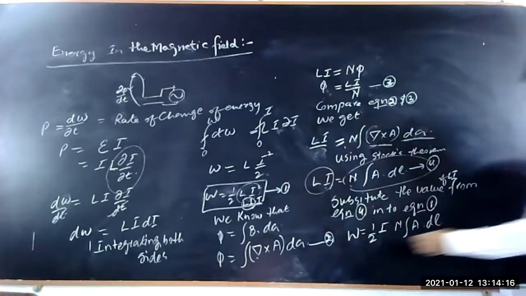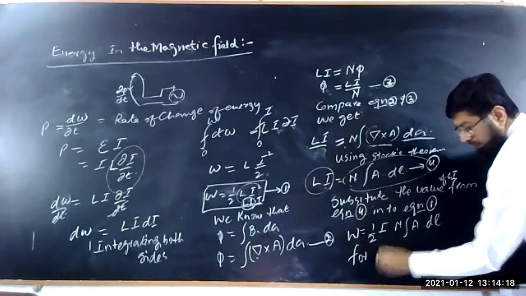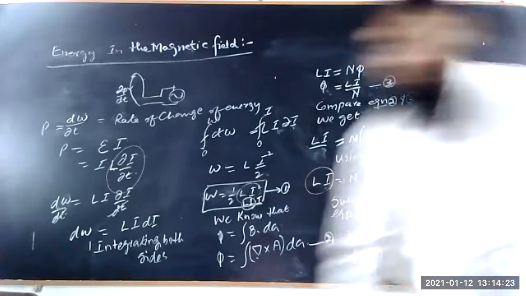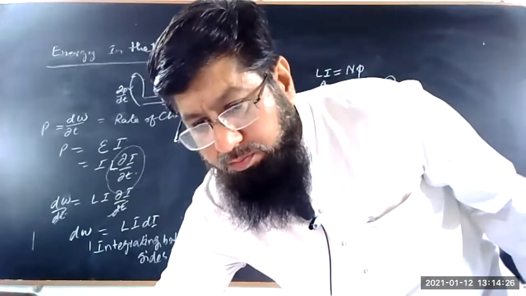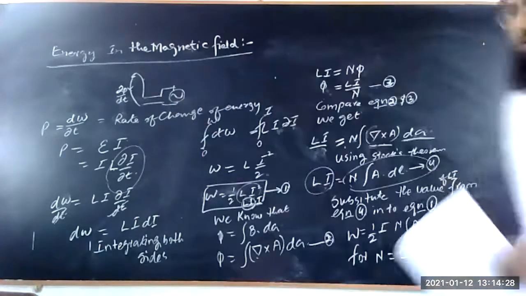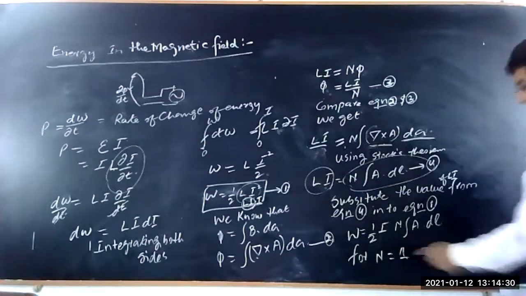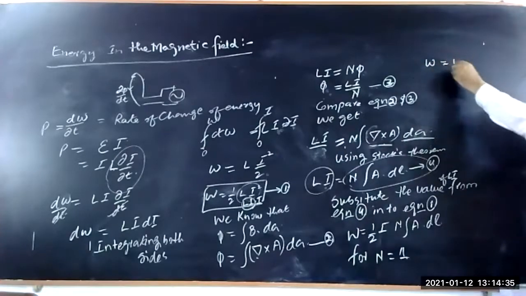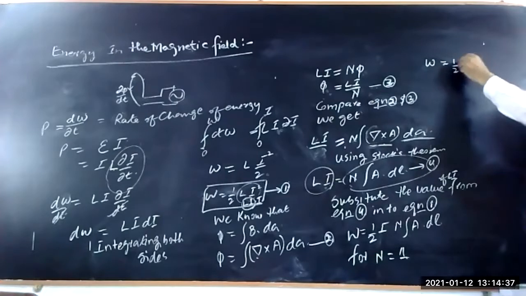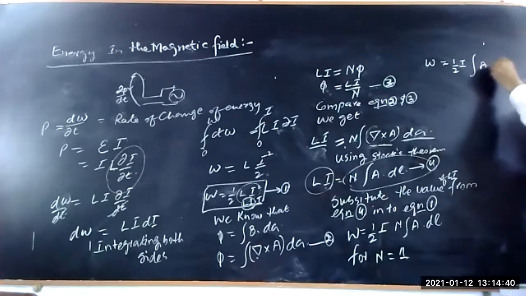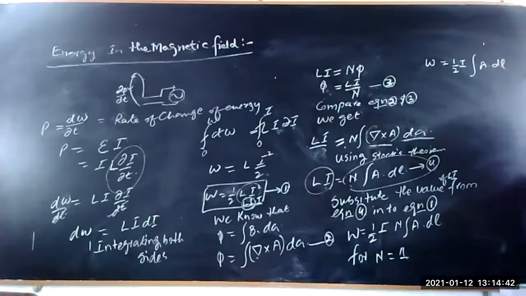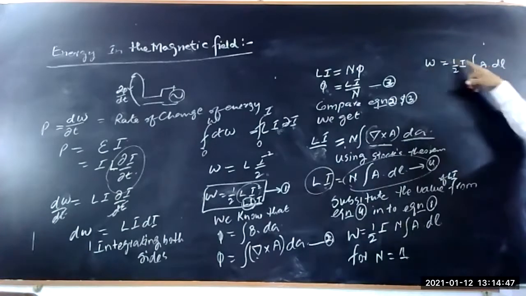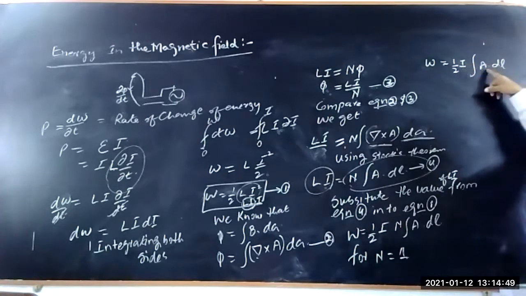For N equal to 1, if we have a single turn coil, then W is equal to 1 upon 2 I times the integral of A dot dl. So this is the energy stored in the form of the current and the vector potential.